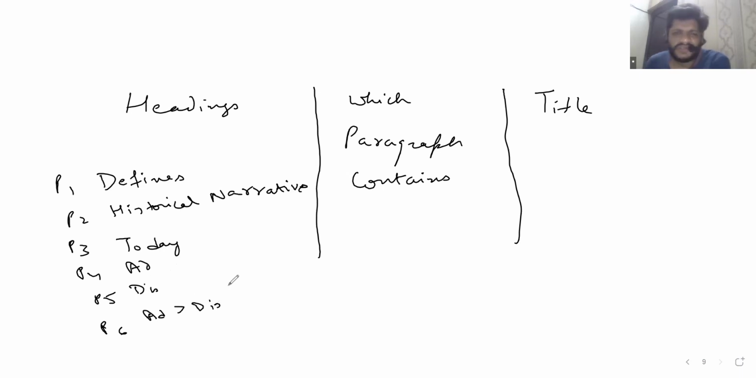So I repeat, there's a passage on divorces. It has 6 paragraphs. The first one defines the phenomenon. The second one tells us about the historical path of this phenomenon. The third paragraph gives us what the situation today is. The fourth one gives advantages of the phenomenon. The fifth one, the disadvantages. And the sixth one says that advantages are heavier than the disadvantages.